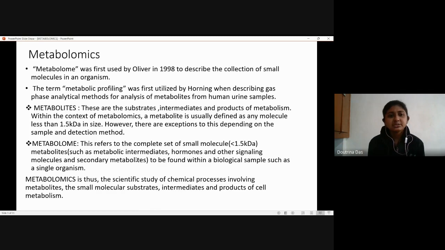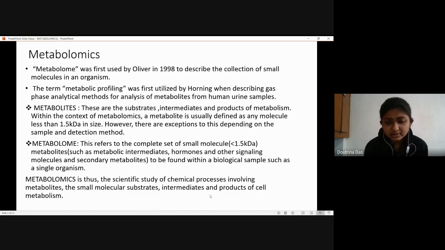Next important term is metabolome. This refers to the complete set of those small molecules or metabolites, which can be metabolic intermediates, hormones, and other signaling molecules, secondary metabolites that are usually found within a biological sample, especially referring to a single organism. So, combining these two terms, metabolites and metabolome, we can say that metabolomics is thus the scientific study of chemical processes, or rather biochemical processes, that involve those metabolites, which are the substrates, intermediates, and products of cell metabolism.